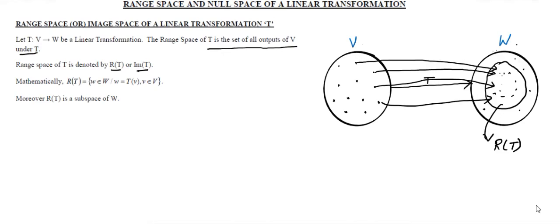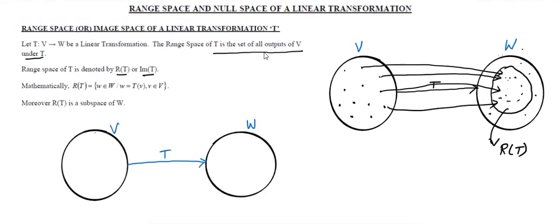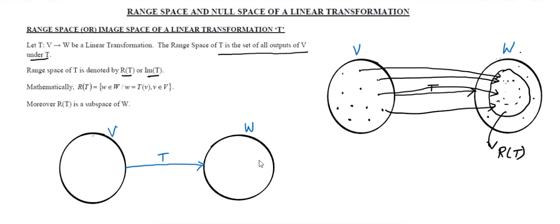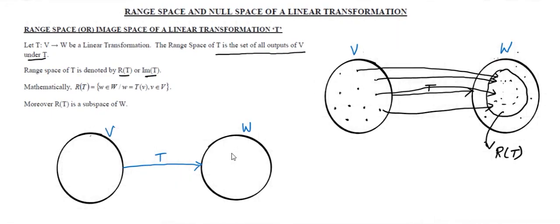Mathematically, I am just explaining again: the range of T, that is range space of T, contains an element w here.